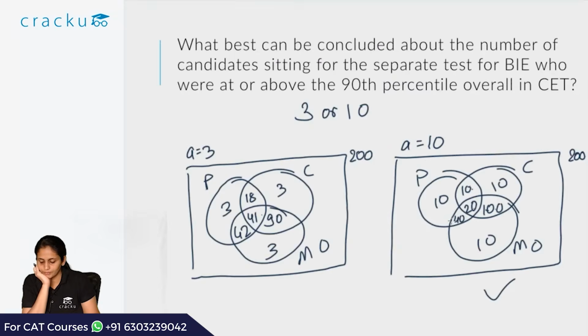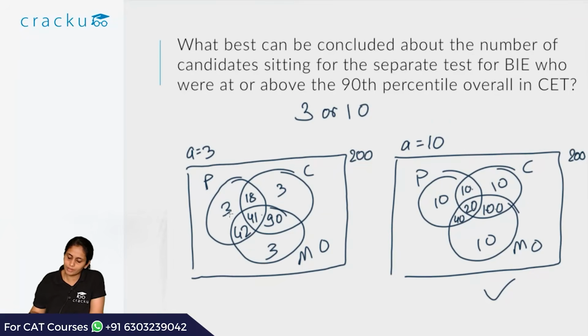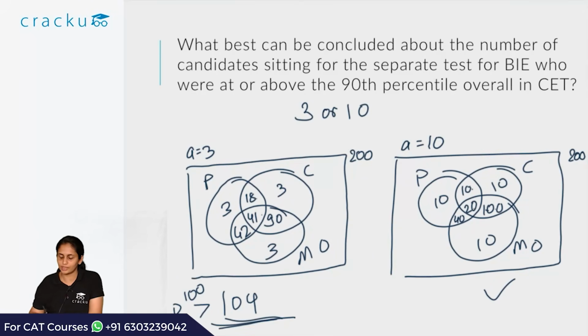In this case, we have 3 plus 18, that is 21, plus 41 is 62, plus 42 is 104. So the number of people at or above the 80th percentile in P is above 100. This case satisfies the given condition.